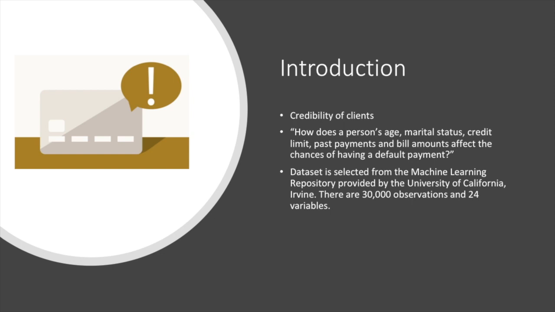This research aimed at the case of customer default payments in Taiwan and compares the predictive accuracy of probability of default. From the perspective of risk management, the result of predictive accuracy of the estimated probability of default will be more valuable. This leads to our research question. How does a person's age, marital status, credit limit, past payments, and bill amounts affect the chances of having a default payment?